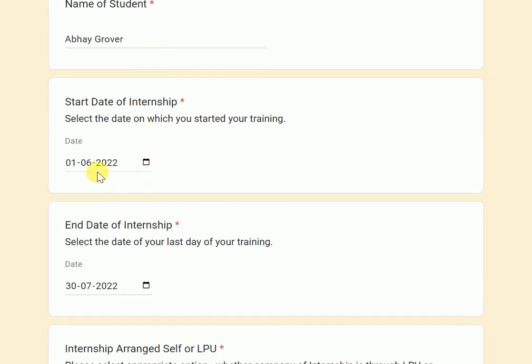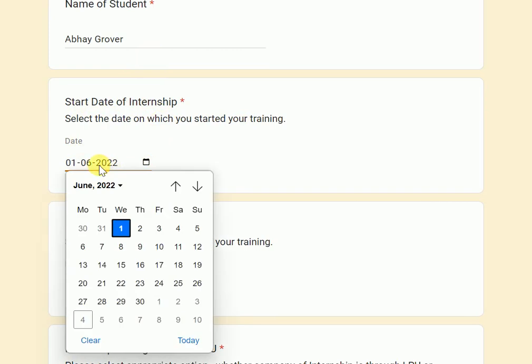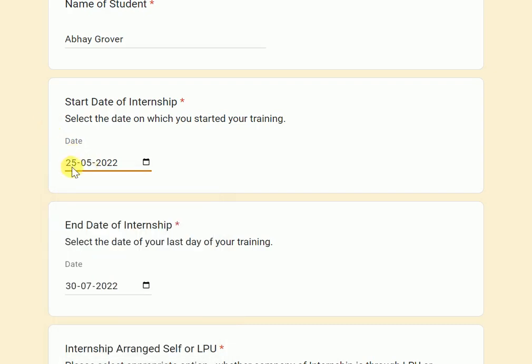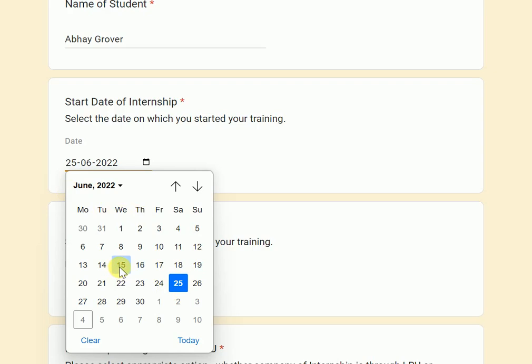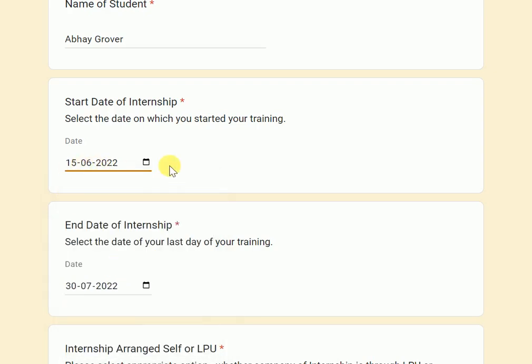Now most important, the start date of your internship. How to select the start date? When you click on this date right here, the calendar will open. Do not just select any date. Select the date when you actually started your internship, and check your month. For undergraduate students, some have started on 25th May, so I have selected 25th May. For MBA students, if you started in June after your exam, let's say 15th June, I have selected 15th June.